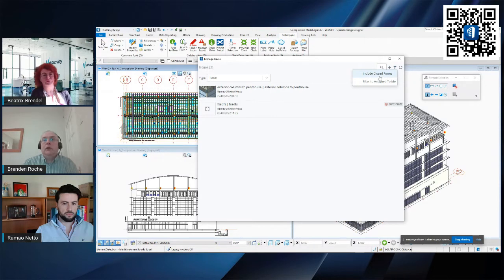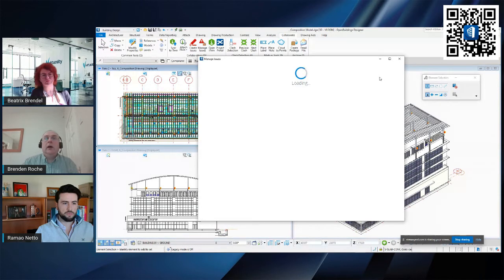So I'm just going to switch on include closed items, and what it might do is bring up a longer list of issues for me to look at, so I can see the history of those issues. The speed at which this happens depends upon the speed of your internet.